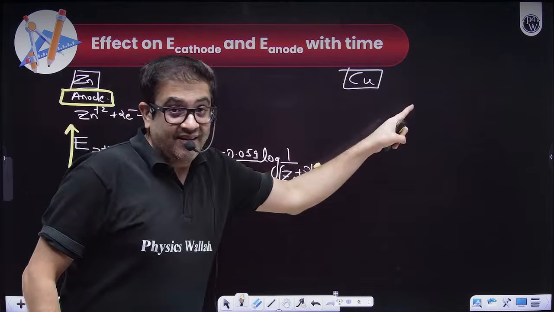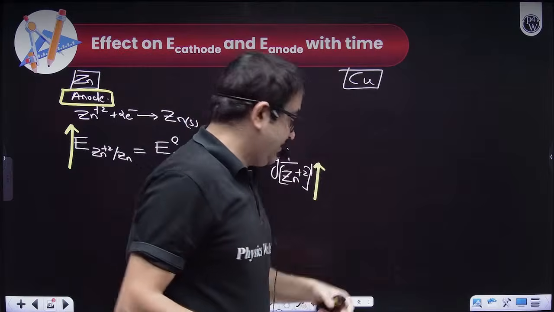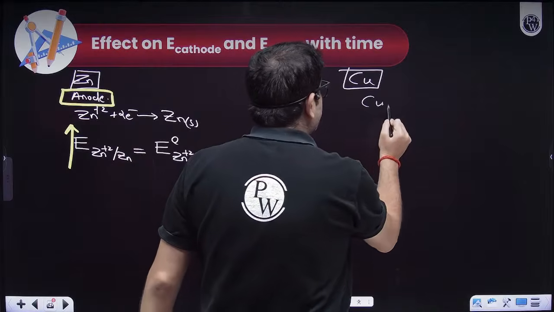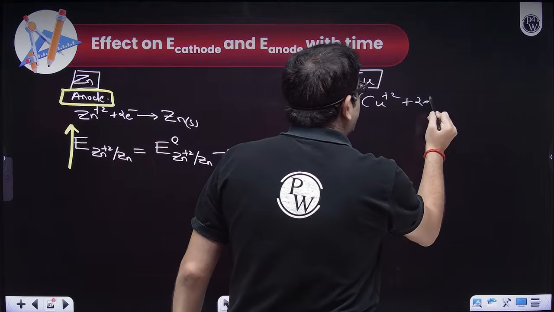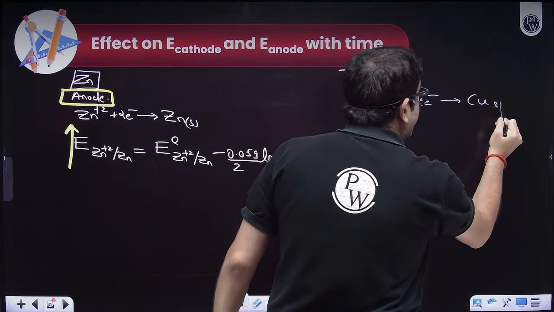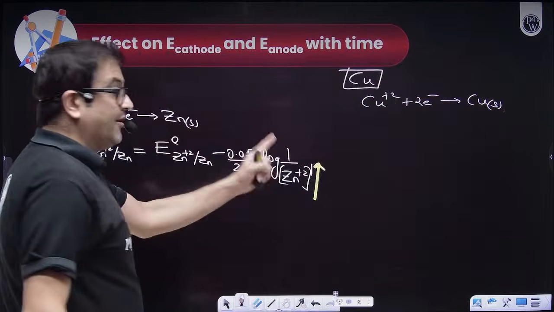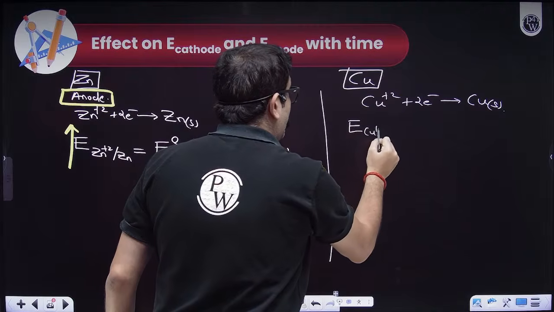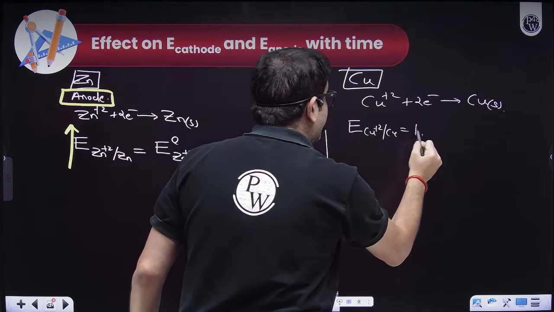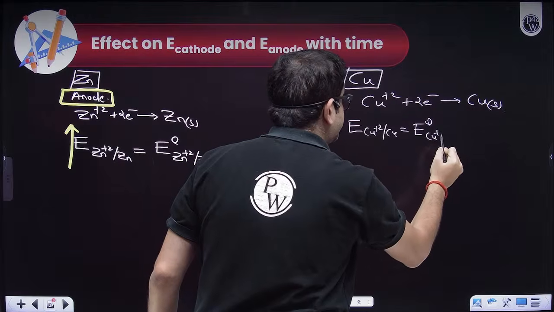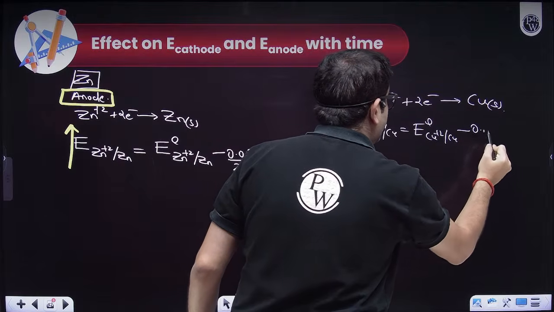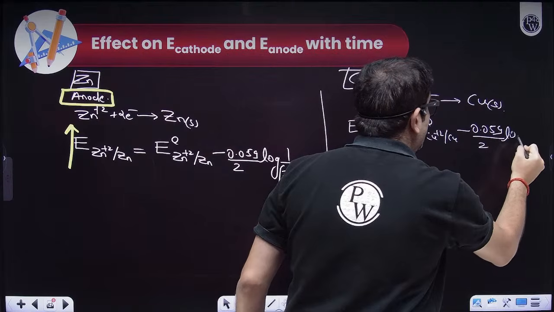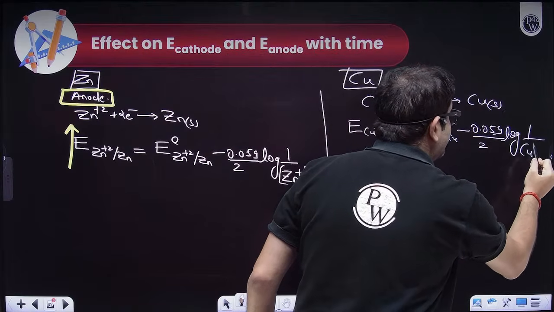Let me write that for you again. For copper, Cu plus 2 will take 2 electrons and form solid copper. For this also we write the electrode potential like this: the electrode potential of copper will be the standard electrode potential of copper minus 0.059 upon the number of electrons transferred, which is 2, into log of 1 upon Cu plus 2 concentration.